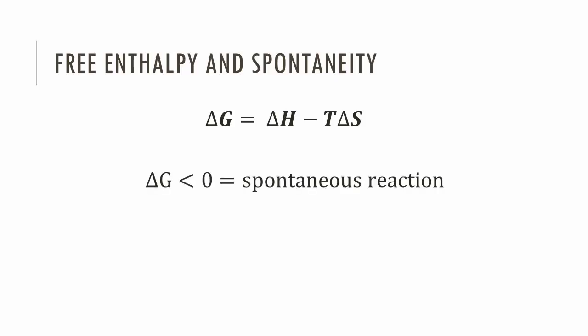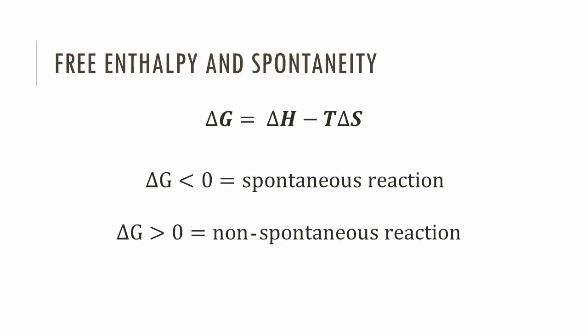Here's the formula for the Gibbs-free enthalpy change. We can determine a process's spontaneity by the value of delta G, the Gibbs function. Spontaneous reactions have a negative value of delta G, while non-spontaneous reactions have a positive value. The inverse of a non-spontaneous reaction is a spontaneous reaction.